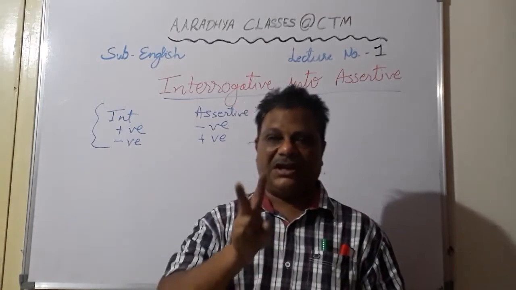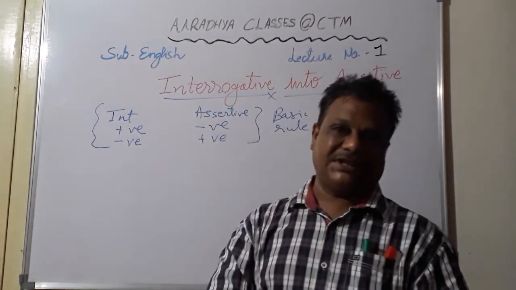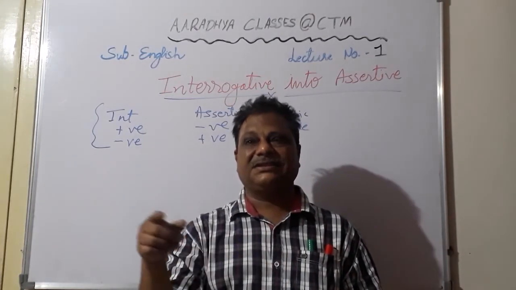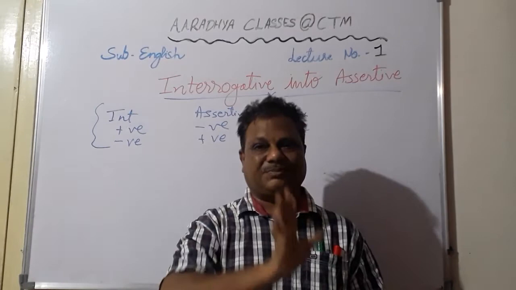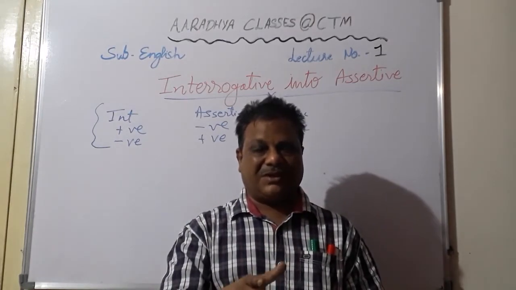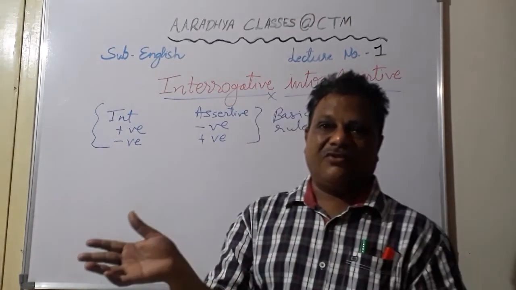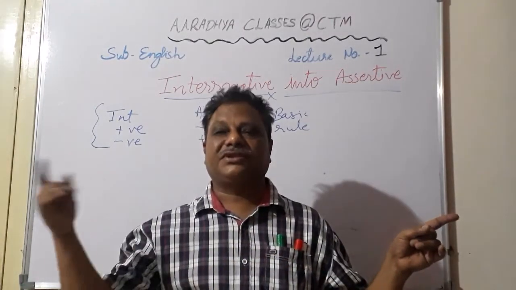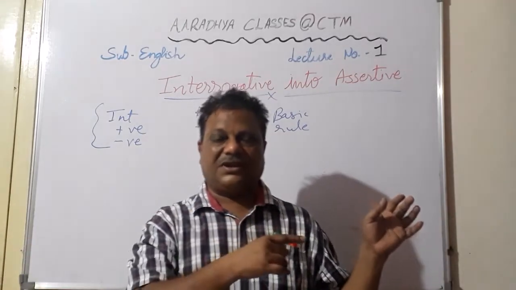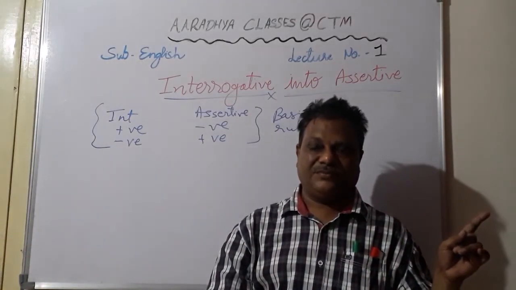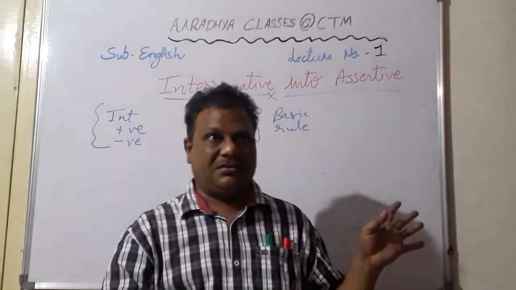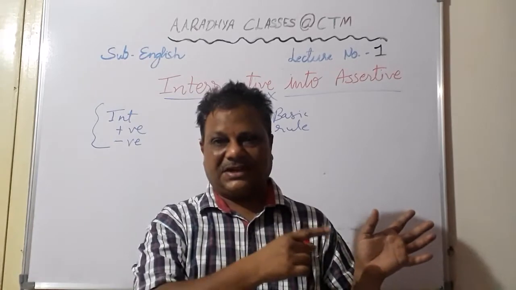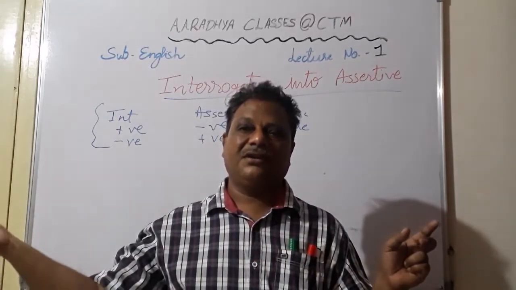In a question tag, we are adding just 2 words at the end of the sentence. One is the helping verb, the proper helping verb, and second is the pronoun suitable to the subject. For example, he doesn't love maths. So does he? Because the sentence is negative, the question tag is positive. So does was already given as helping verb, we used it. Then, you are a winner. So aren't you? Are is given, the sentence is positive, so we are making a negative question tag.